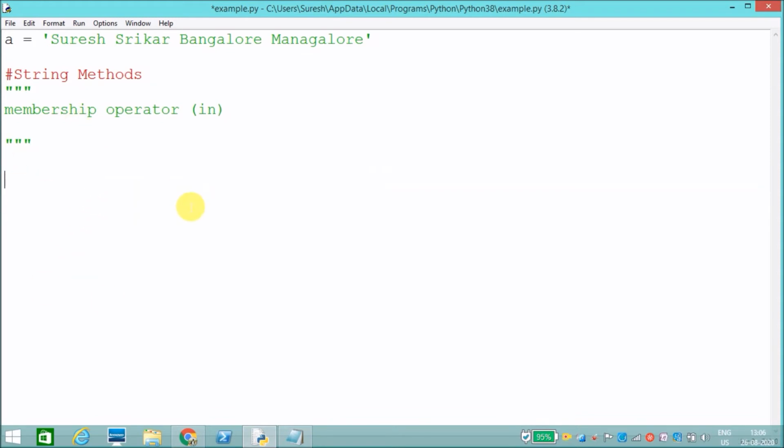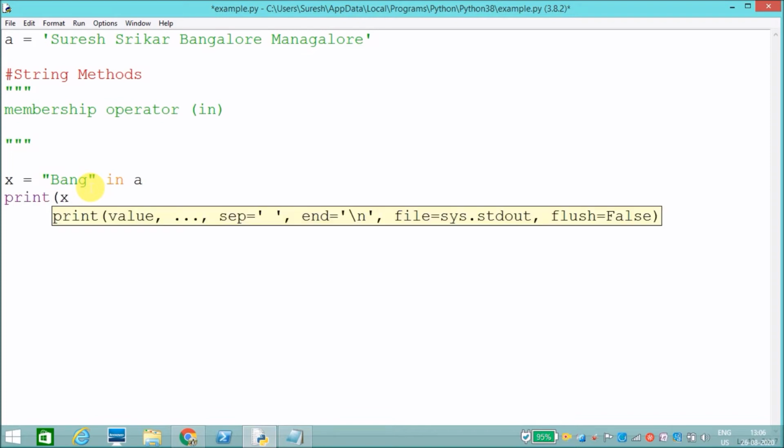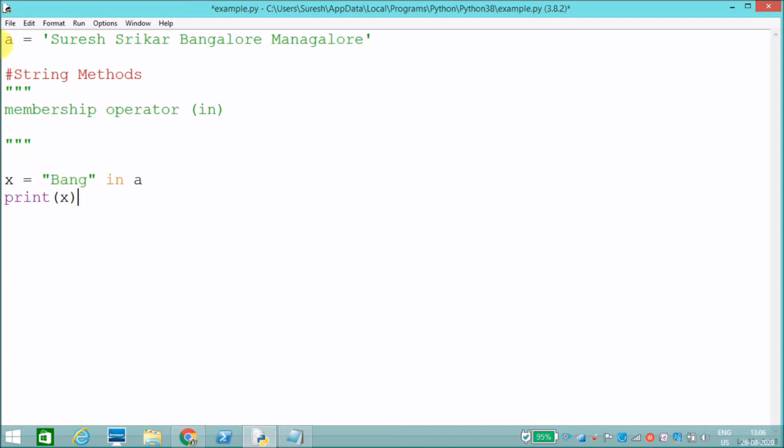Let's say a is my string. Now I'll say x is equal to, I need to check bang in the string named a, print x. If bang is present in the given string, then it will print true, else it will return false.